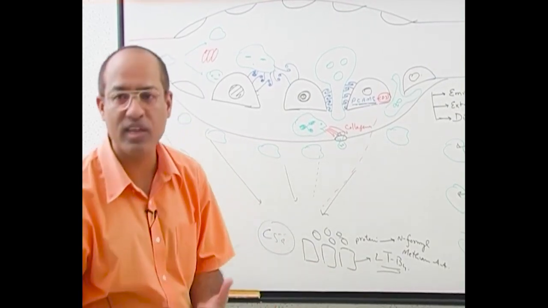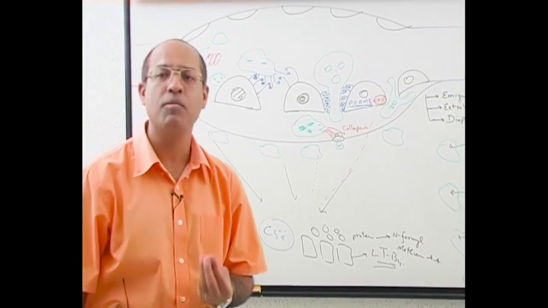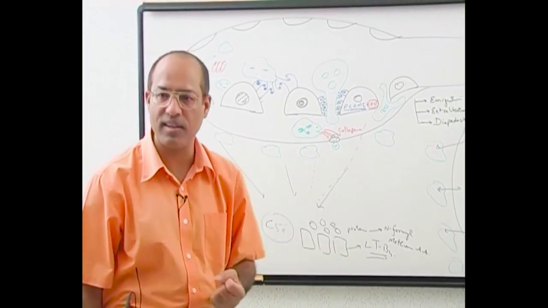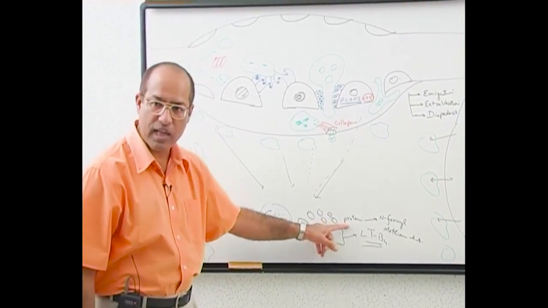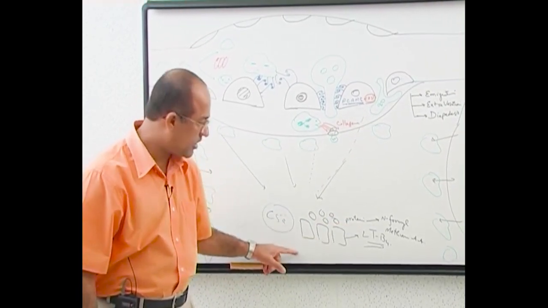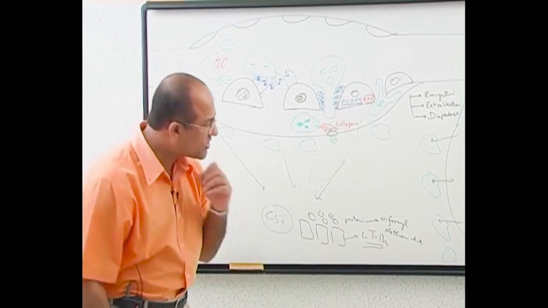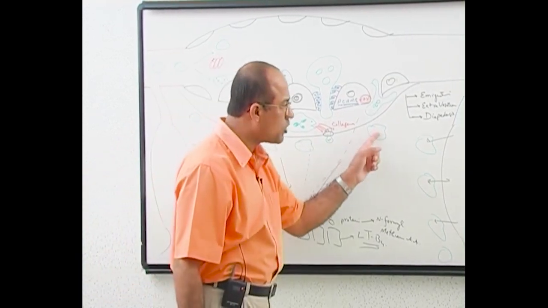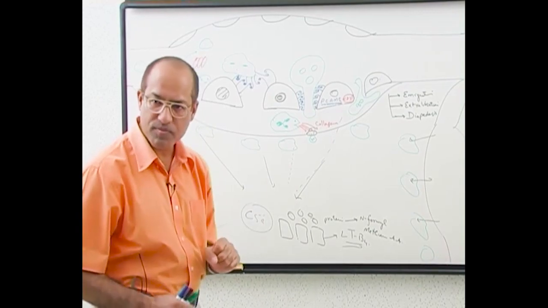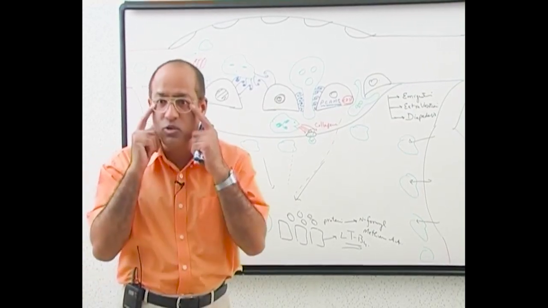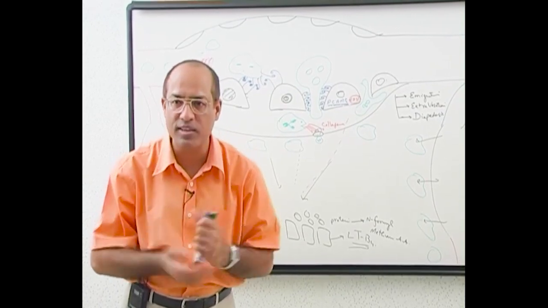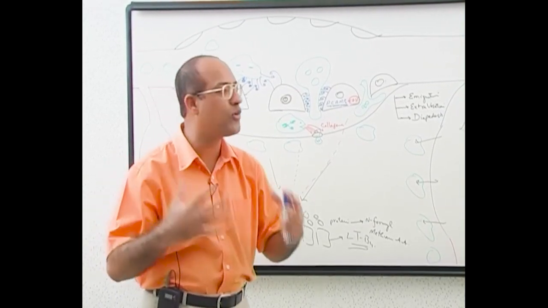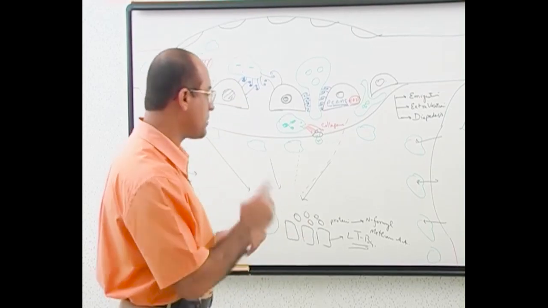Again, what is a chemotactic agent? A chemotactic agent is a molecule which attracts the white blood cells to the focus of injury. Some chemotactic agents are exogenous, others are endogenous. Am I clear? Now the question is how the neutrophil knows in which direction to move. A neutrophil does not have eyes to look for the chemotactic agent, and it does not have a nose to smell it. Then how does a neutrophil really know how to move in a particular direction?